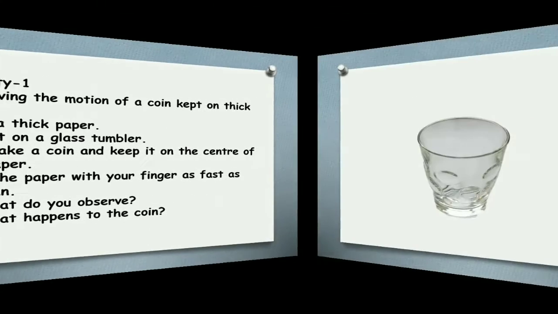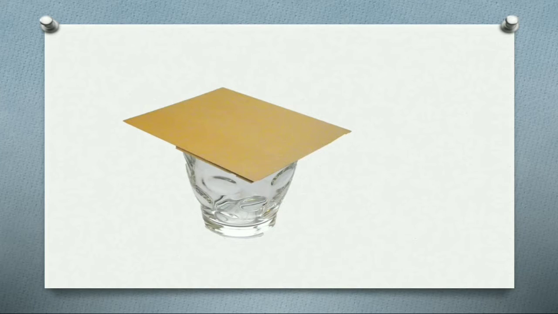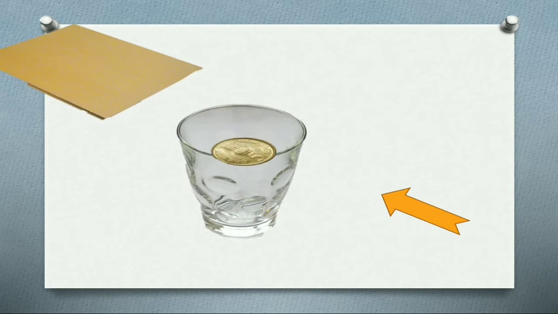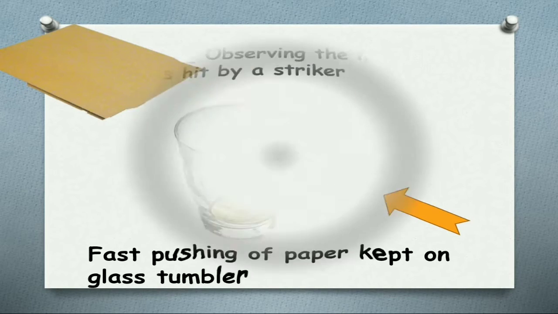Let us see now. Yes, it is a glass tumbler. Place a thick paper and a coin over it and push it very quickly, as fast as possible, so that the coin drops into the glass tumbler.